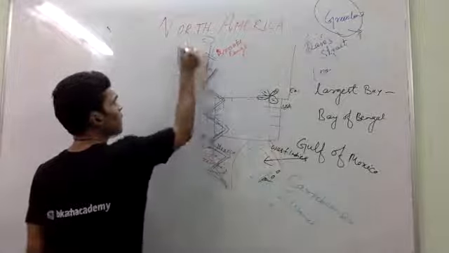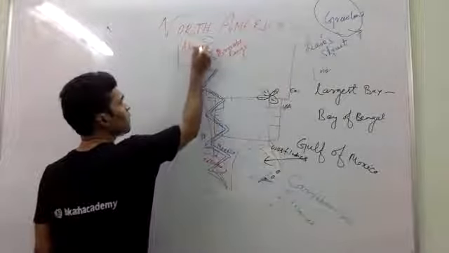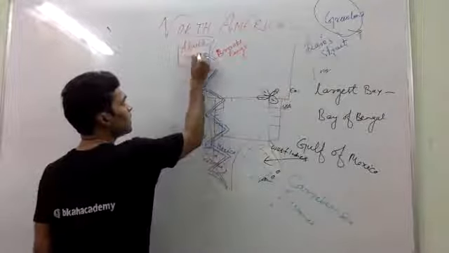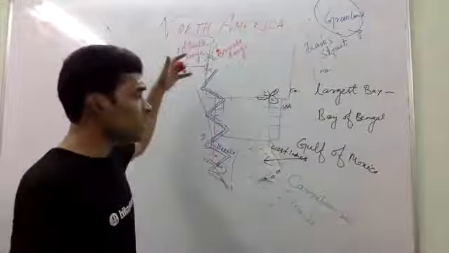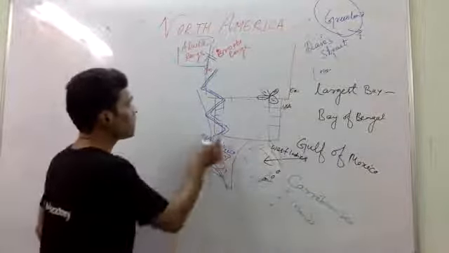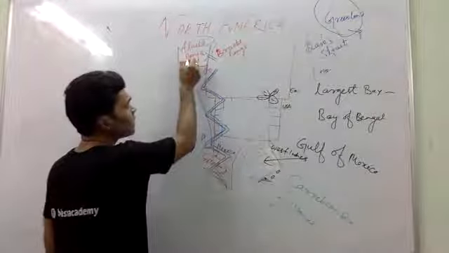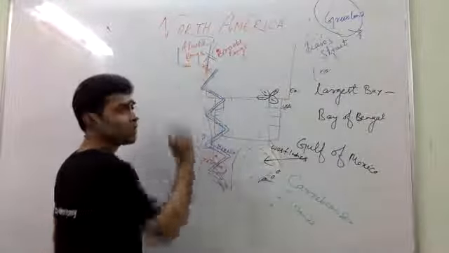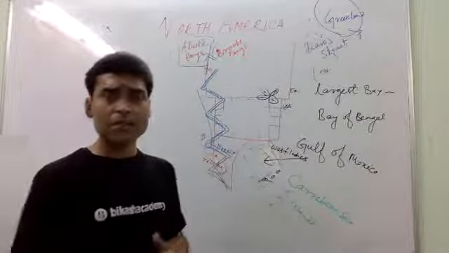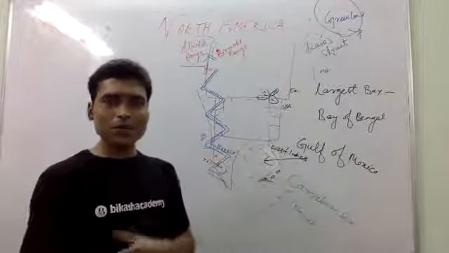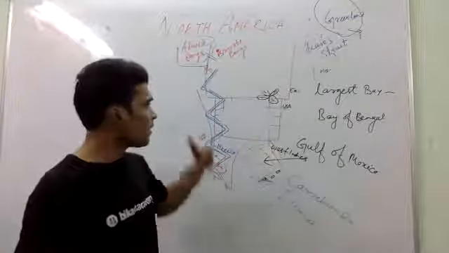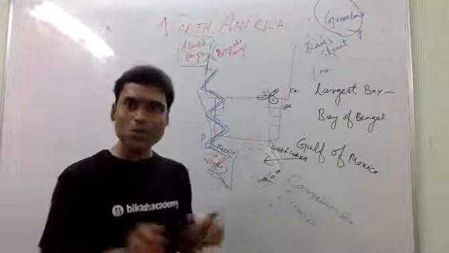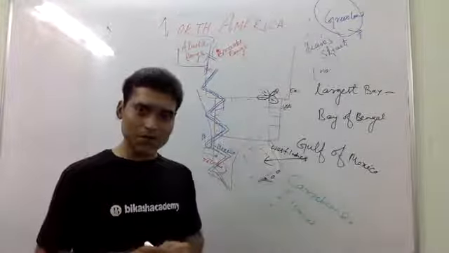Here you will find Alaska Range. There are so many ranges. Range means here mountain range. There are small things you have to remember. And this Alaska Range, you have to remember, is very important, because many times they ask in which US state the Alaska Range is located. They may ask you Brooks Range, they may ask you Mount Logan, so many things. So you have to keep in mind those things.